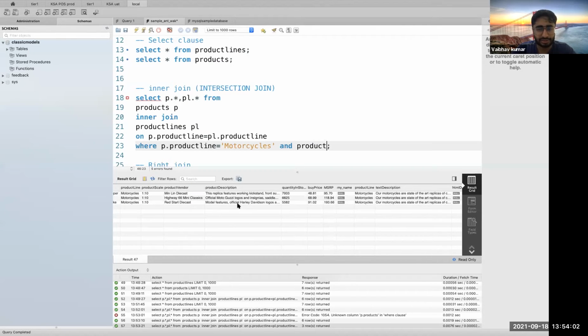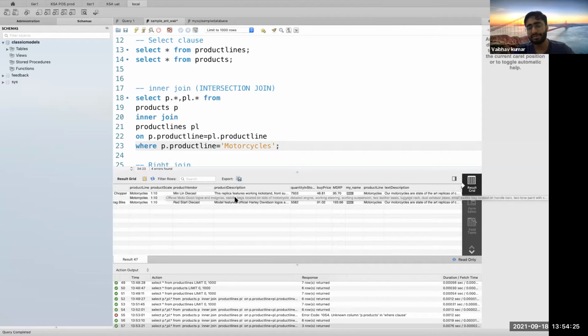We can use many sets of columns here, like product vendor is something. And similarly, you could also use aggregates over top of this particular join. Suppose I want the sum of the buy price, and group by product line. So get me the sum of the different quantity in stock based on motorcycles, which is the product line.